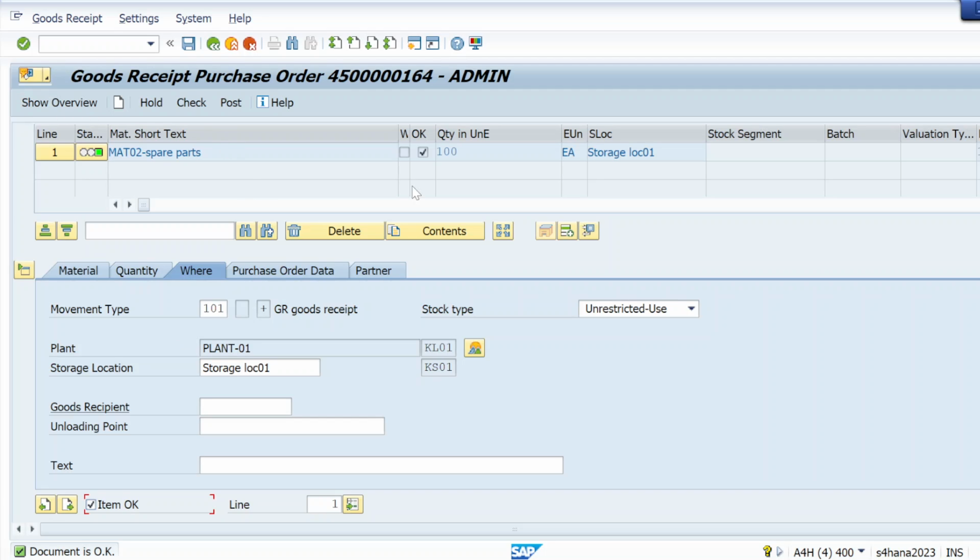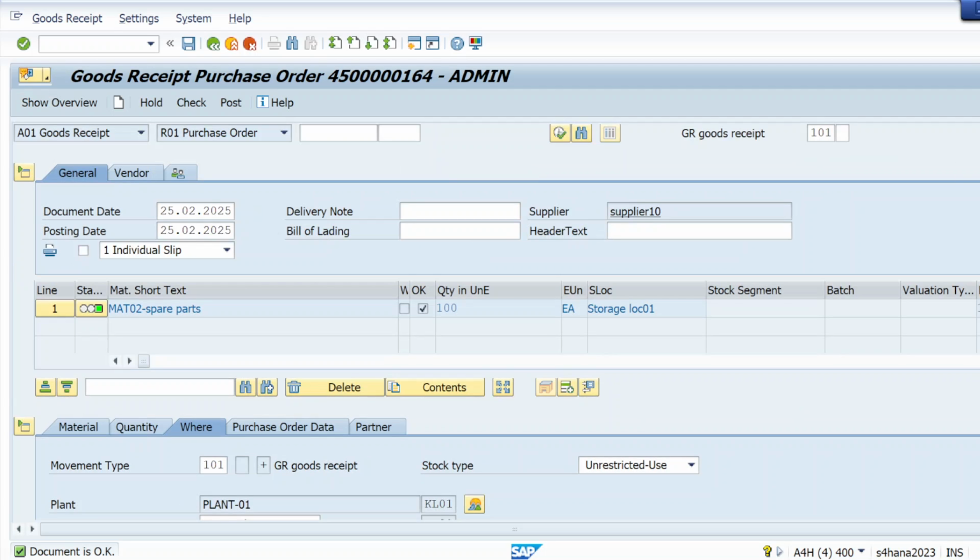Just use T code MIGO and make sure the movement type is 101. So what's the significance of the movement type? Movement type is simply for the goods movement. Whatever movement type is coming here, like 101, is for goods receipt. Like that, movement types will be there.